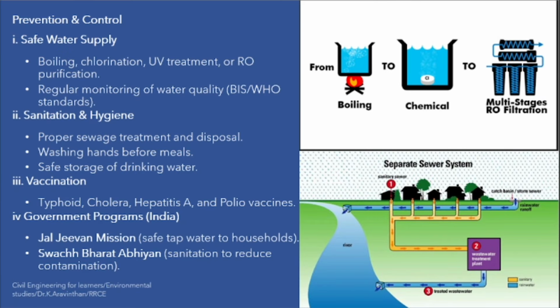Now, government programs, what are they doing? Jal Jeevan Mission. If you go to the Kumbalgodi area or towards this area, you have Jal Jeevan Mission tap water. Government supplies it, and they supply this water only after making all the treatment. So you can trust the government water, and Swachh Bharat Mission. So you can use these two waters.